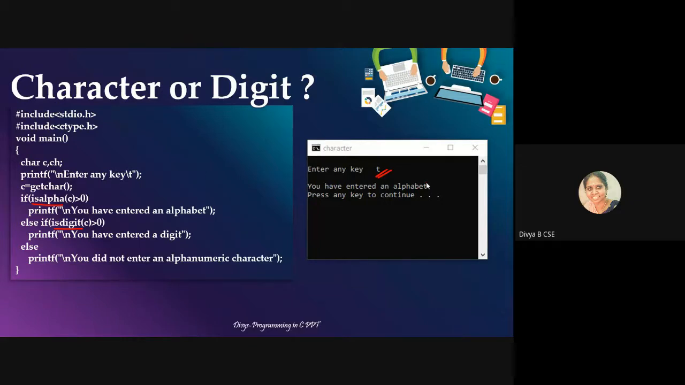Is the program clear? If you have understood, please message in the chat. I'm checking whether I have entered an alphabet or a digit. So it should be alphabet or digit, not character or digit. Why no response? It's a small program, right? Okay, Atulya, Fatima, okay. Sahan, Sandesh, okay, fine. Okay, so we'll move on.